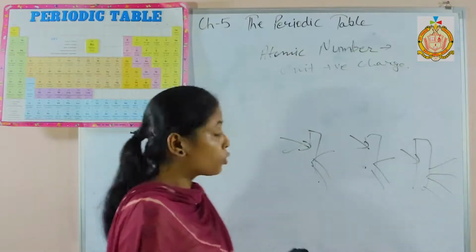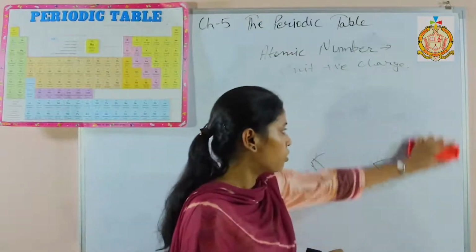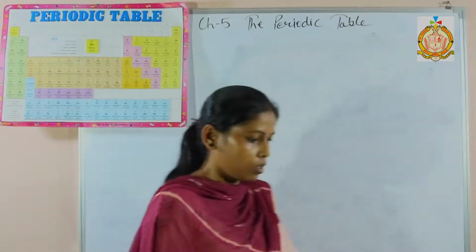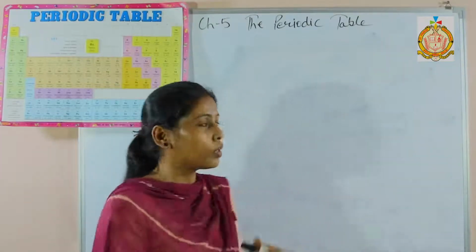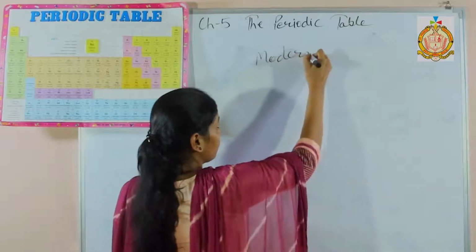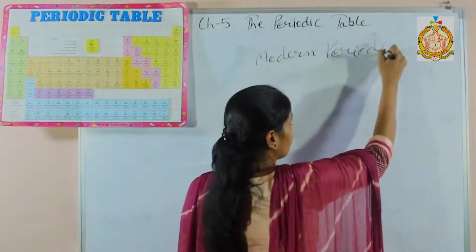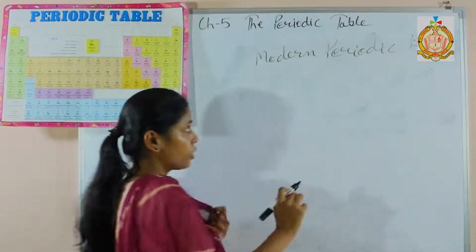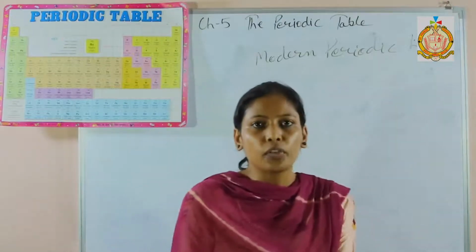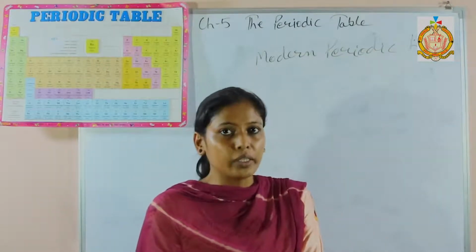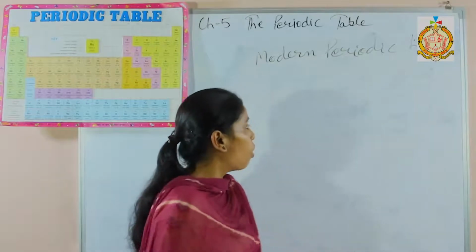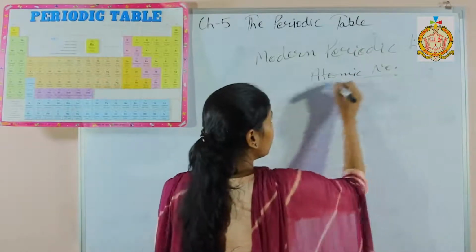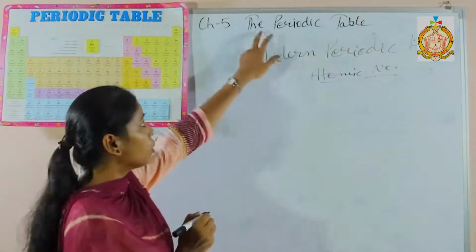Afterward, the modern periodic table, which is based on the modern periodic law, was discovered. Modern periodic law, very important. Mendeleev's periodic law and modern periodic law. Here the definition is: physical and chemical properties of the elements are the periodic function of their atomic number. Atomic number is the basis of the periodic table.